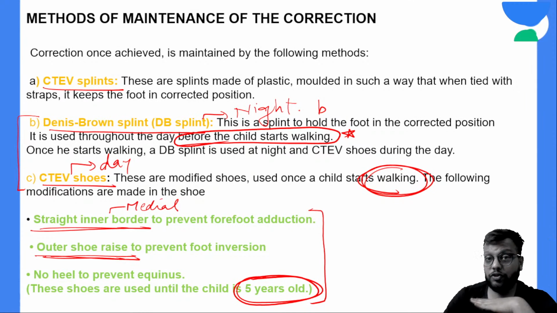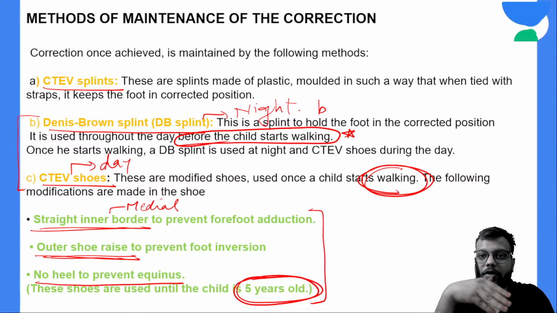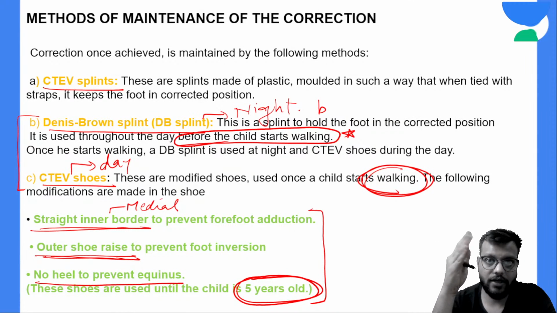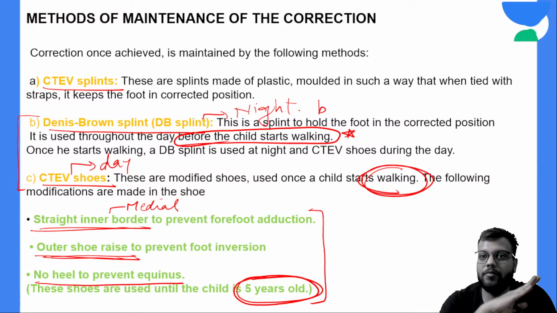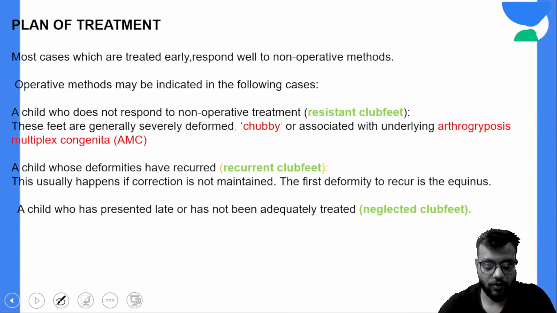And the shoe will be flat, there will be no heel, and this is to prevent the equinus. So inner or medial border will be straight, outer border will be raised or elevated, and the heel will be flat, there will be no heel in the CTEV shoes. Okay, so it is important.